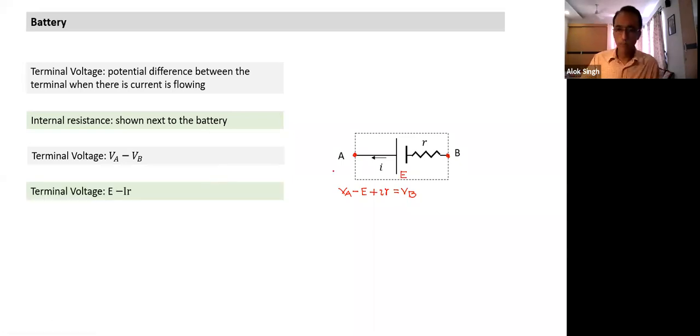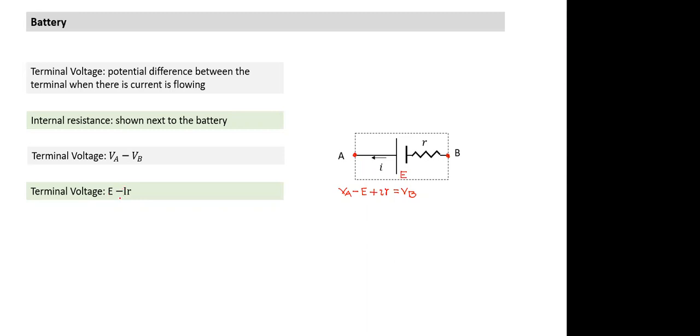So this is called terminal voltage. The voltage of the battery, as the current starts flowing, changes from EMF. In normal circumstances, when the battery is discharging or supplying energy, it is E minus IR, depending on the current which is flowing. And as the current changes, the terminal voltage also will keep on changing. It is lower than EMF.